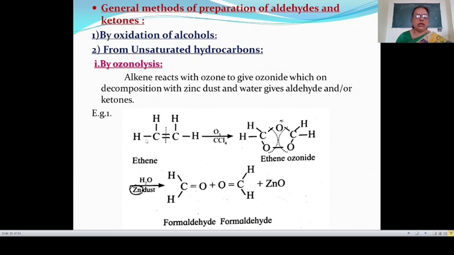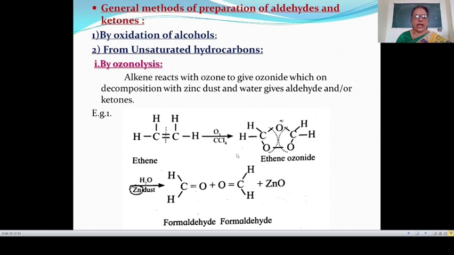In this reaction, CH2 double bond CH2, means ethene, reacts with ozone in presence of carbon tetrachloride. Here this double bond breaks and ozone is added across this double bond. Then this gives CH2, CH2, and this O3 is added across the double bond, means O and O. And then this gives ethene ozonide.